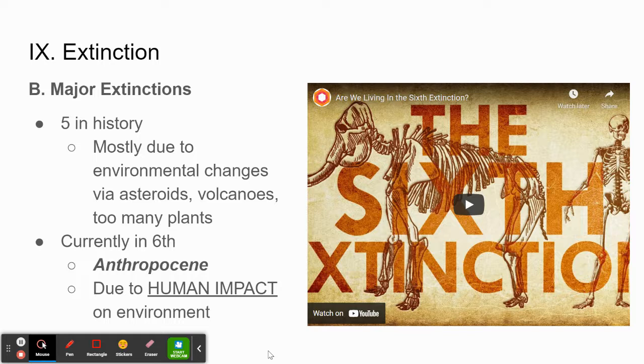And for the first time in history, we're seeing a mass extinction that is not due to something considered natural, but is due instead to humans using resources and impacting their environment in a negative way.